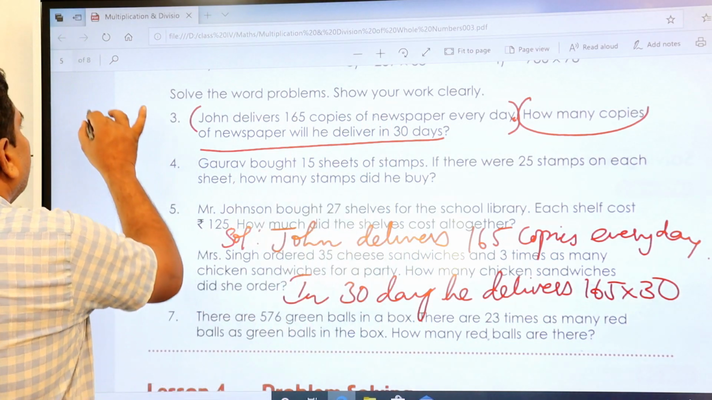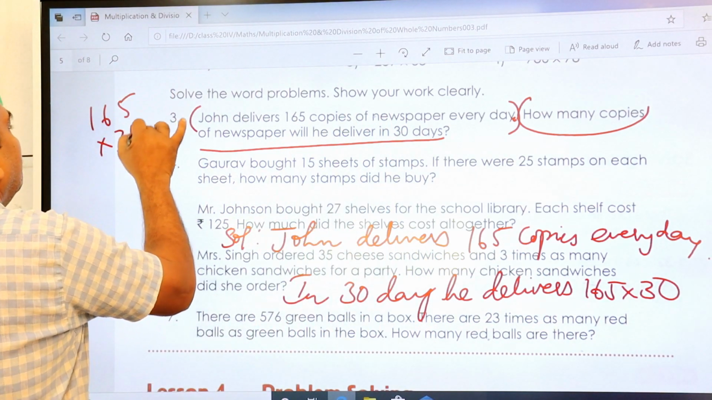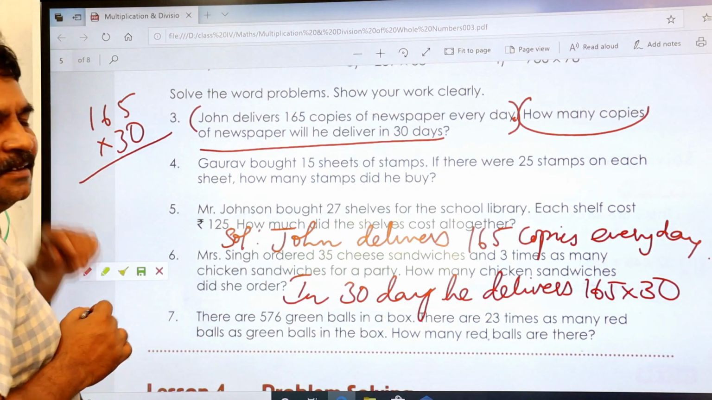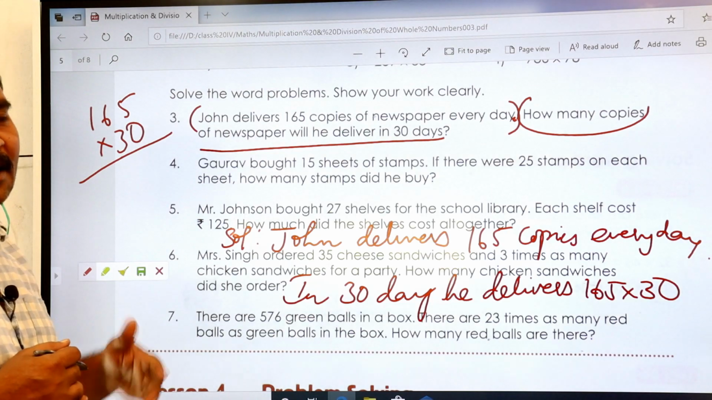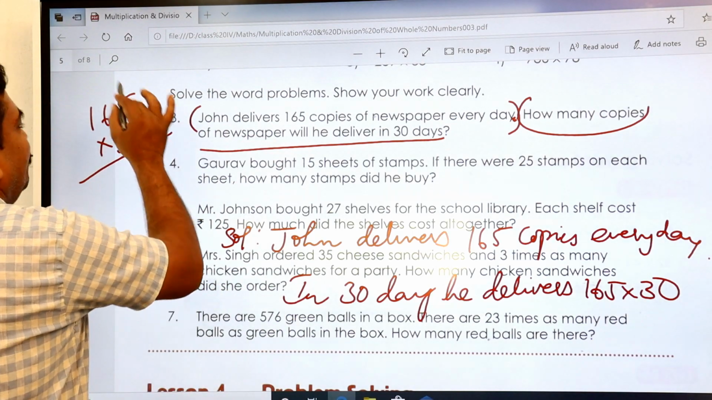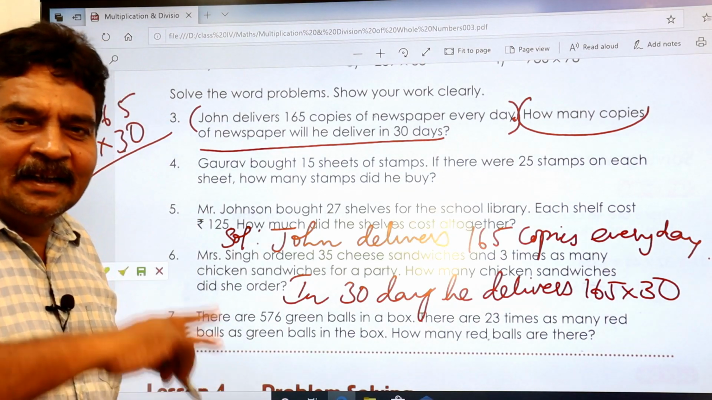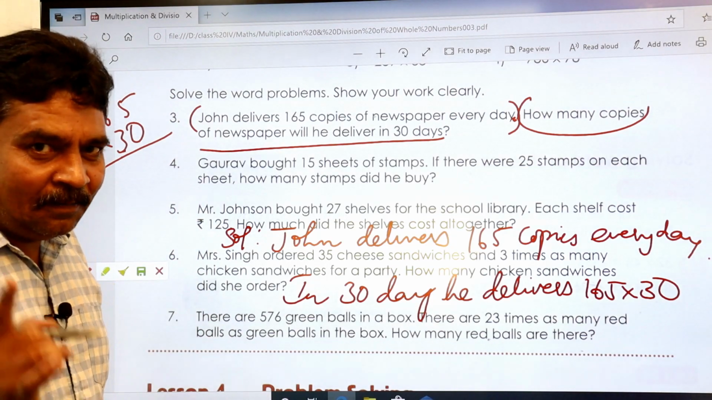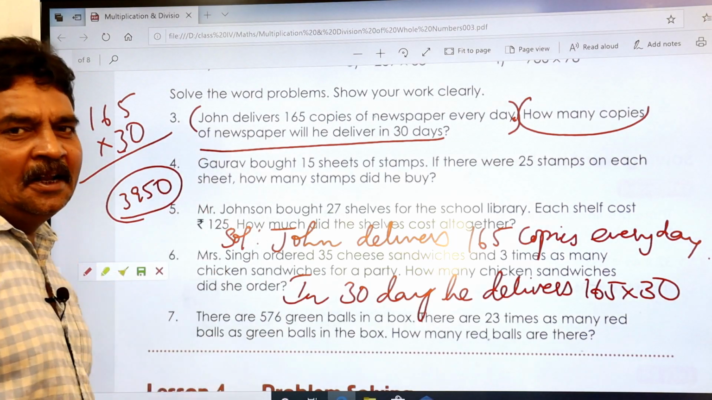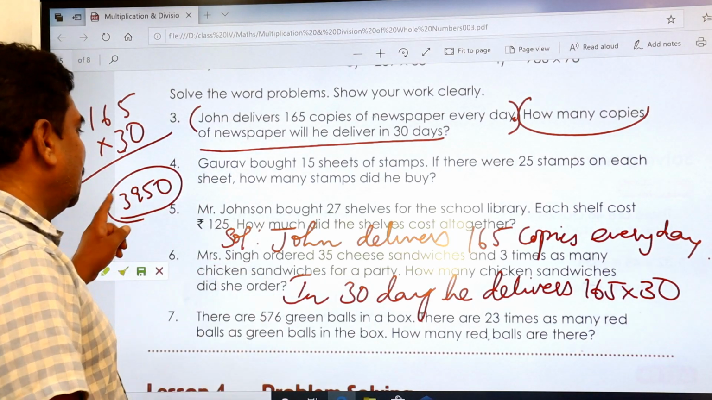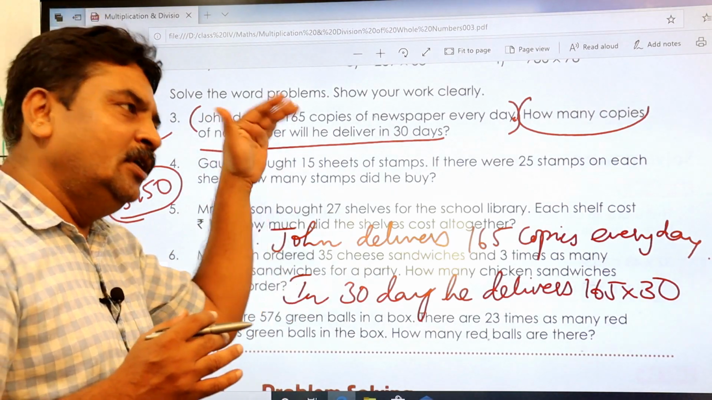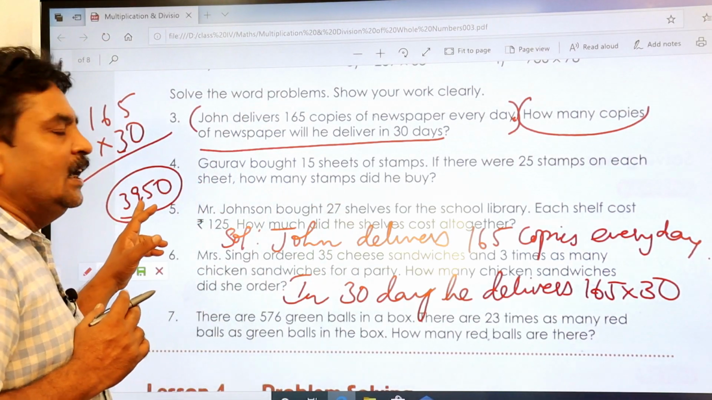165 into 30. 3 1s are 300. 3 6s are 18, that is 180. 300 plus 180, 480. Then 3 5s are 15. 480 plus 15, 395. And here is the 0. 3950. Let's see. I got 3950 according to Vedic maths. You try it. If not, you do it in your way. But remember, how much? 3950.